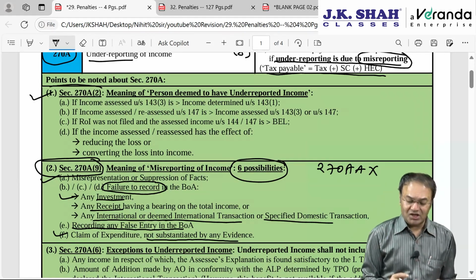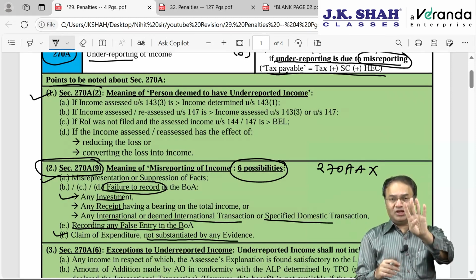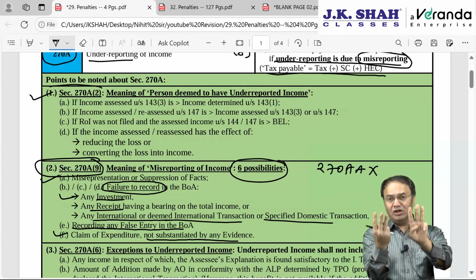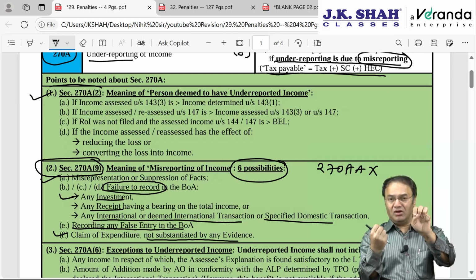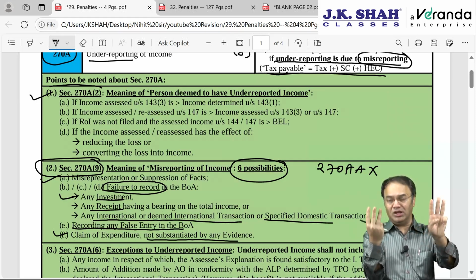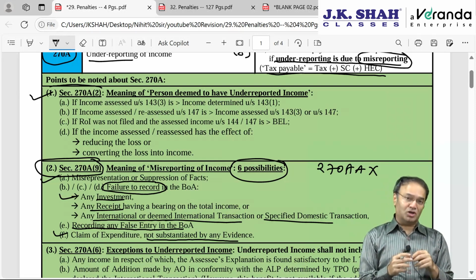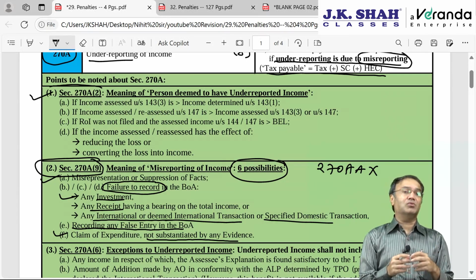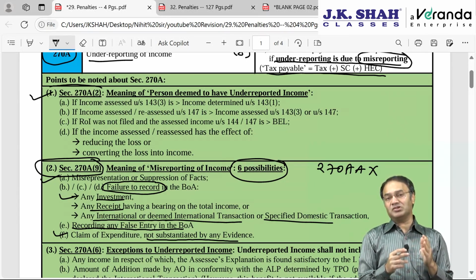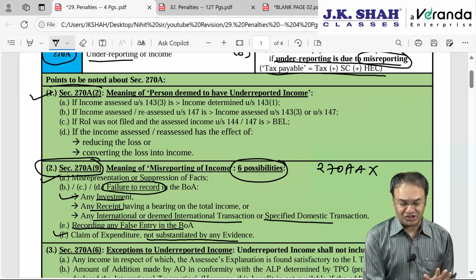When can we say that there is underreporting of income? Underreporting of income has 3 plus 1, that is 4, possibilities, and the first 3 possibilities are reproduced in the form of deemed income. First 3 possibilities are income, income, income, and the next 3 possibilities are deemed income, deemed income, deemed income. What is deemed income? Deemed income in connection with minimum alternate tax MAT or alternate minimum tax AMT: from the book profit perspective, deemed income would mean book profit, and from the AMT chapter perspective, deemed income would mean adjusted total income, ATI.